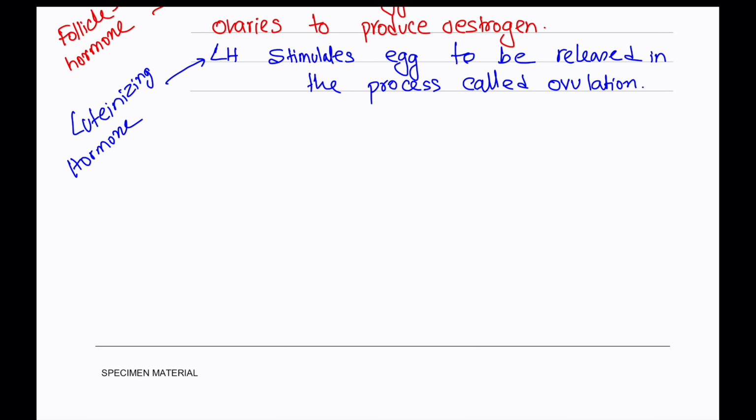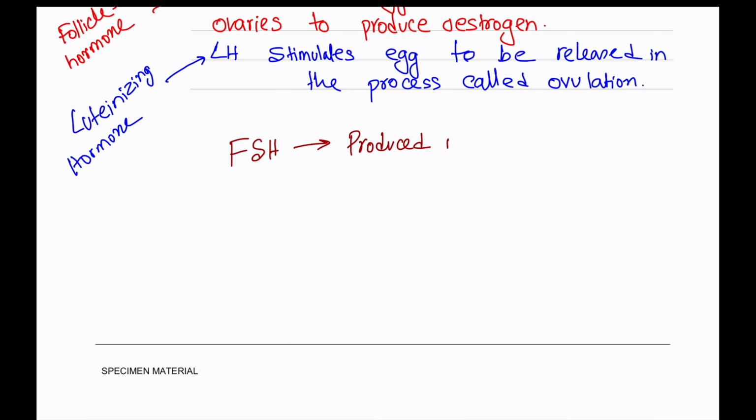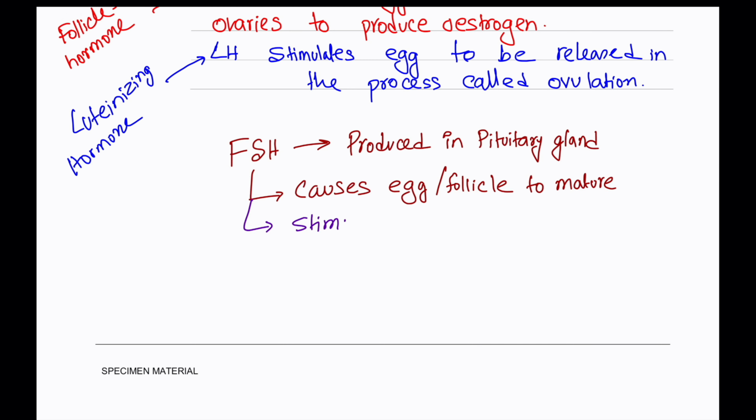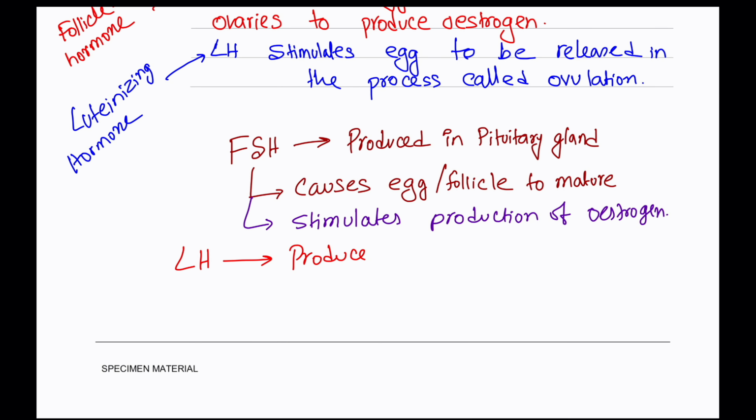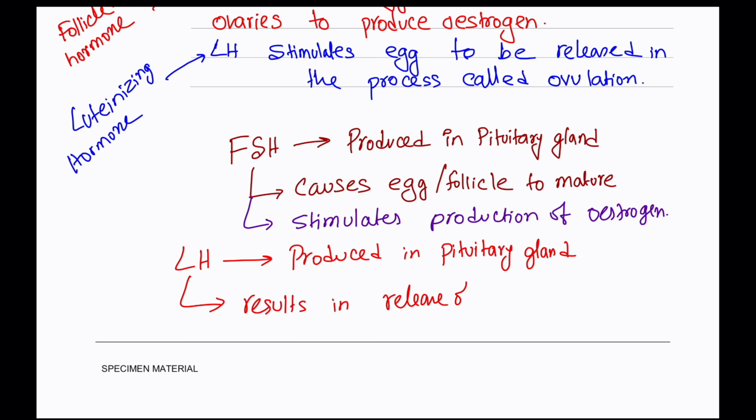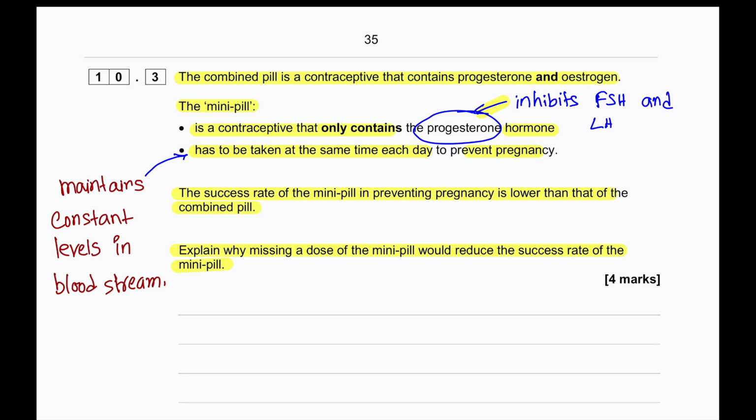First of all, we'll talk about FSH. FSH is produced and released by the pituitary gland. It causes eggs to mature and stimulates the production of estrogen. The other hormone is LH. It is also produced in the pituitary, and LH results in the release of the egg, or ovulation. As you can see, the action of progesterone is very fundamental. Since progesterone can inhibit FSH and LH, if there is no FSH, then no follicle will mature. And if there is no LH, then there will not be any ovulation.